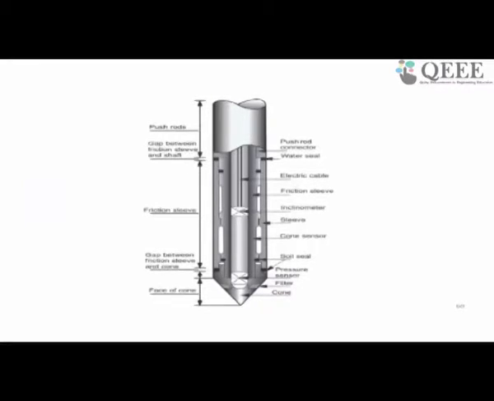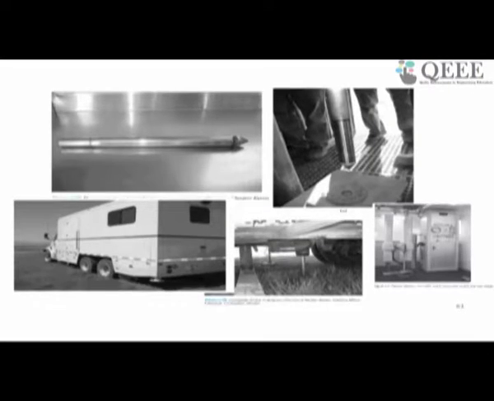Now this is a typical design of a cone where various components are marked. You can see here we will have a small cone, then some filter, then a pressure sensor which will record the tip resistance, then an inclinometer to measure the inclination. It has to follow a proper alignment. Then we will have a friction sleeve, which is the important parameter, which will calculate the friction between the strata and the rod, and there are various pictures related to this CPT testing.